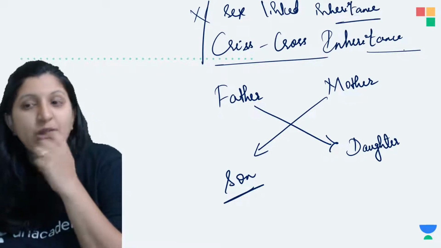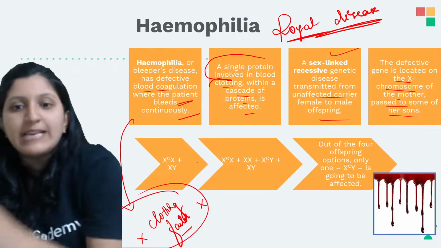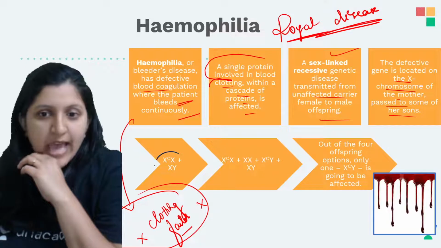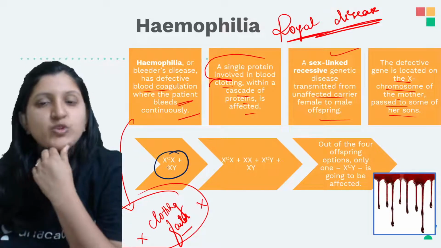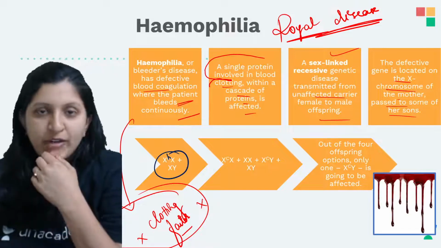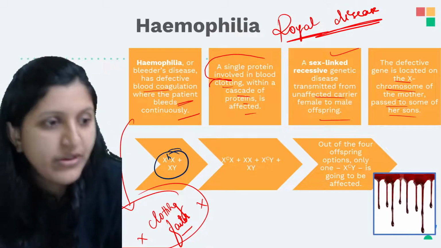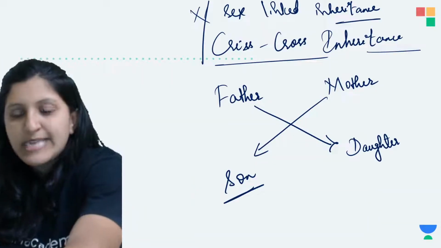So this is basically an inheritance pattern that you can see. Let's have a look at some of the case studies. They have given a case study with respect to color blindness, but I'll take it as H, which will indicate hemophilia. So this is a carrier female and a normal male.